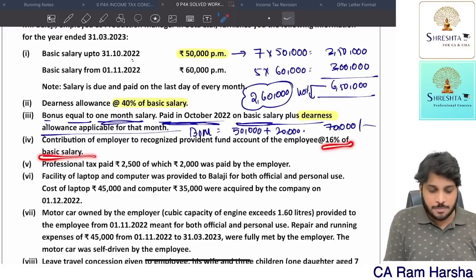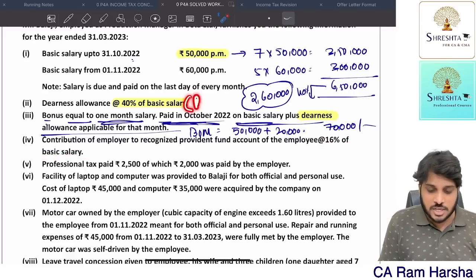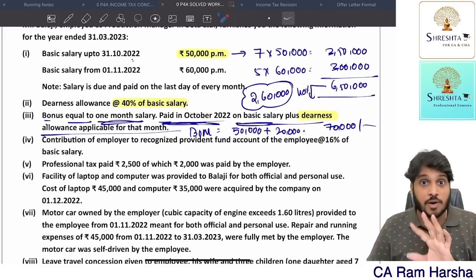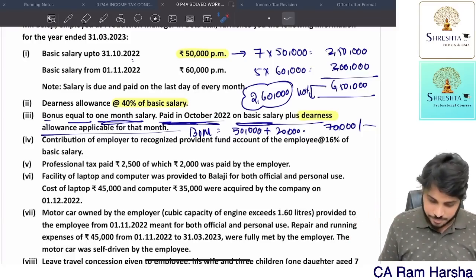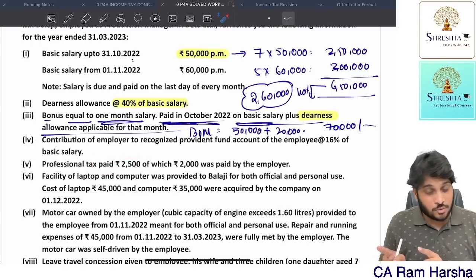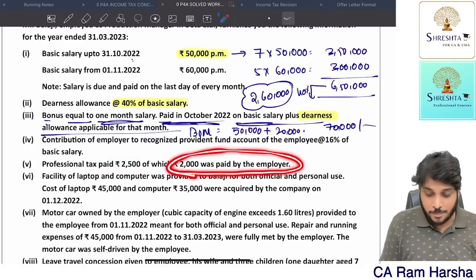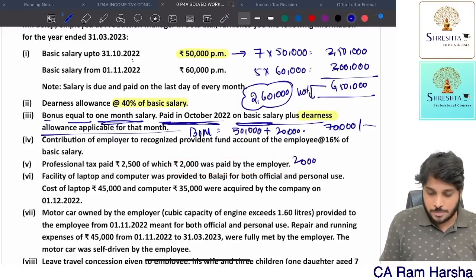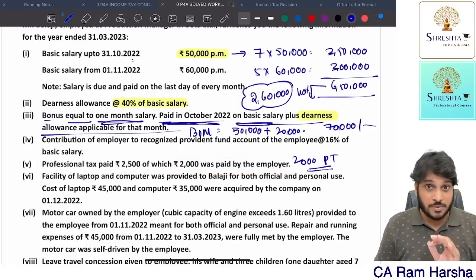Suppose here 16% of basic he contributed. What if this DA is retirement DA? Your answer will change a lot. Next. Profession tax paid 2,500. Standard deduction you will get. There, 2,000 was paid by employer. This is a benefit. 2,000 profession tax was paid by employer. It's a perquisite. It is treated as a taxable salary.